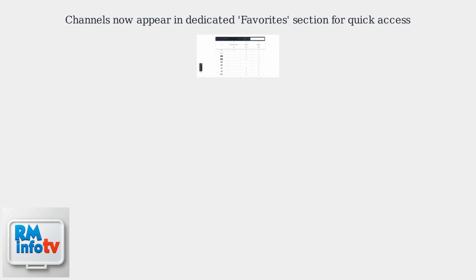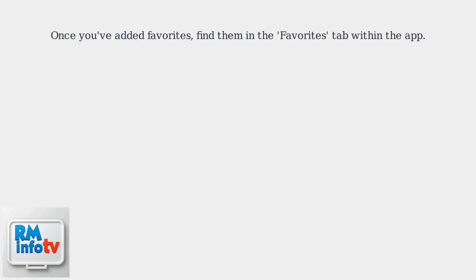Once added, your chosen channels will be saved in a dedicated Favorites section, making it easy to access them without scrolling through everything. Once you've added favorites, you can find them in the Favorites tab within the app.